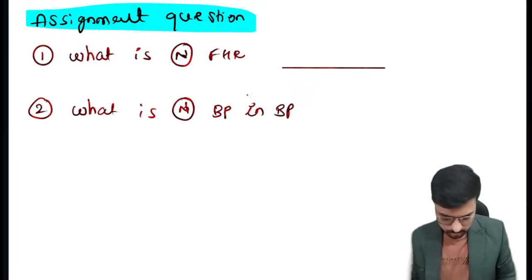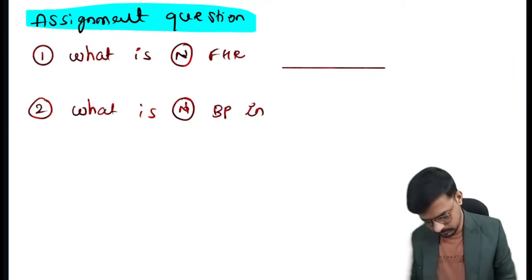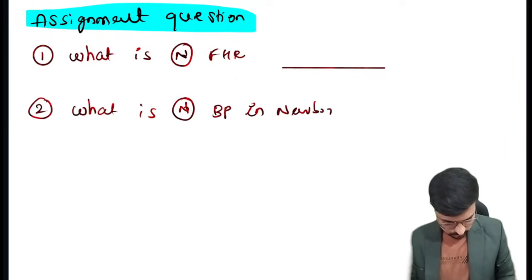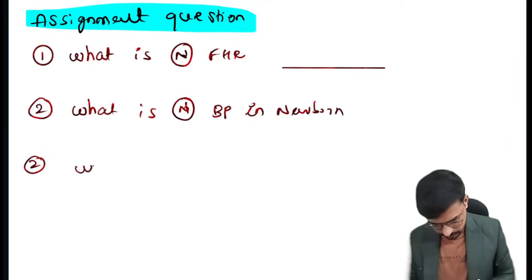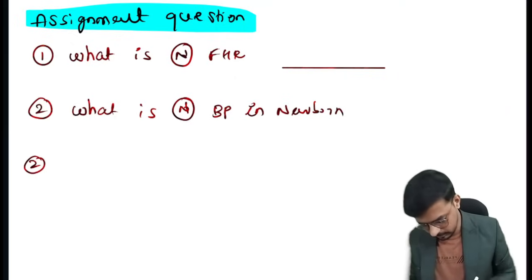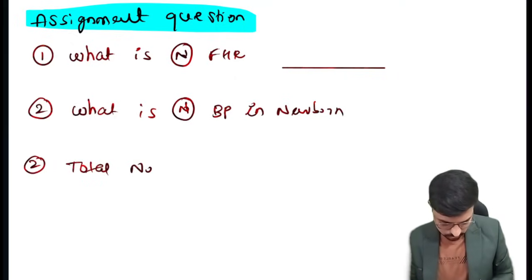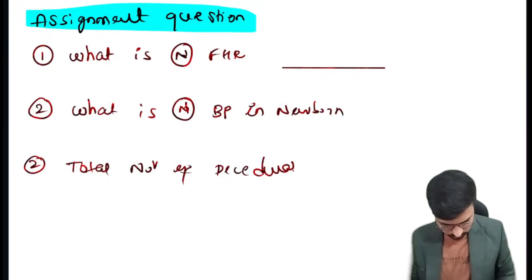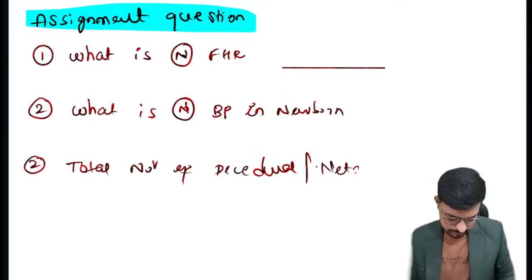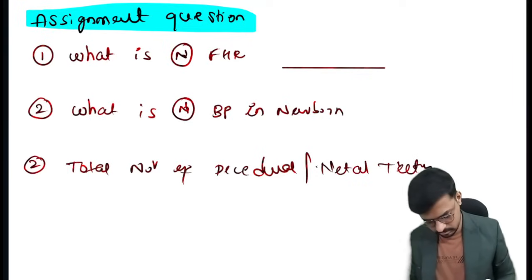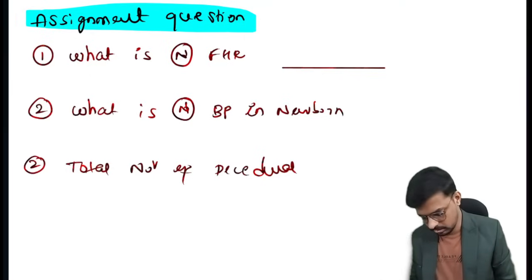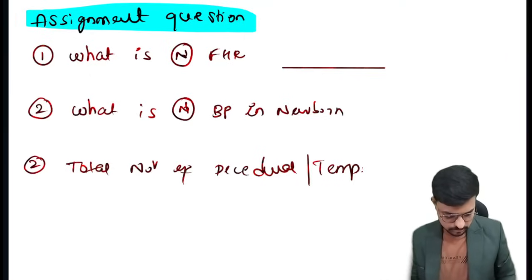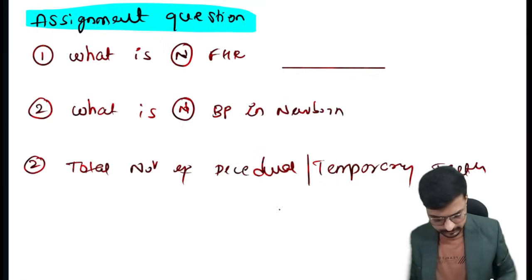That's the blood pressure in a newborn. And the number of deciduous teeth, or the temporary teeth. Total number of temporary teeth, you write. This is a very important assignment for tomorrow's class.